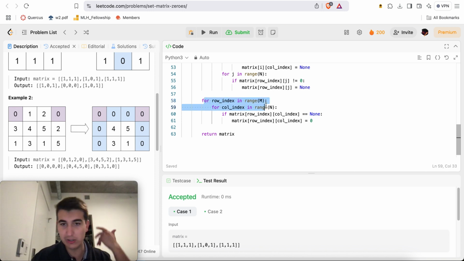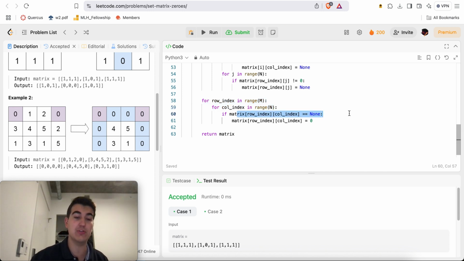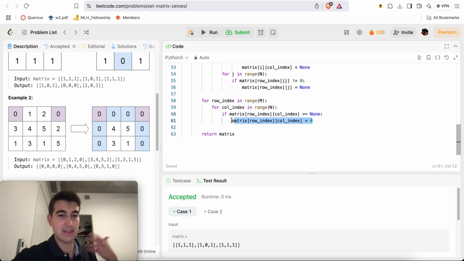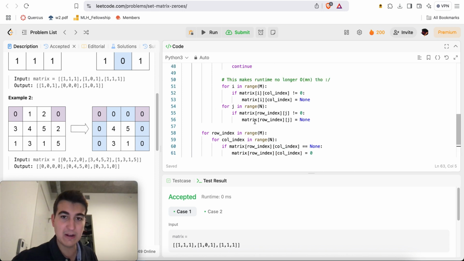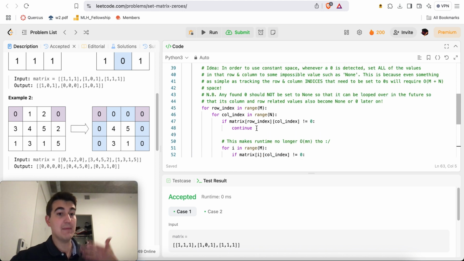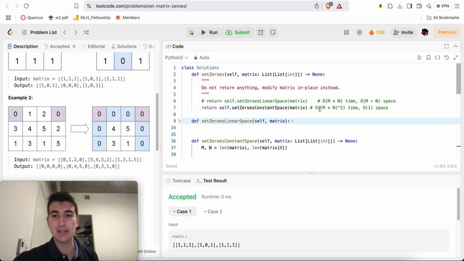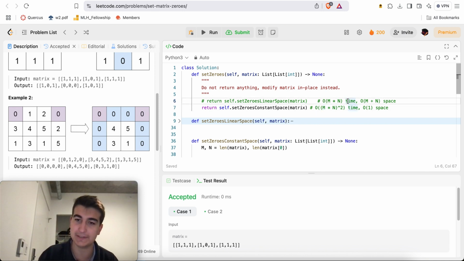So then I just re-loop through the entire matrix one last time and I say, okay, if anything is a none value, something that was transformed from zero to none, or because it was in the same row or column as another zero, I'll just set all those none values back to zero. And then I'll have the matrix that I actually wanted. But again, this required O of m squared times n squared time and constant space. In my opinion, this solution over here is a better solution. But again, if this is what they want, then this is what they get.